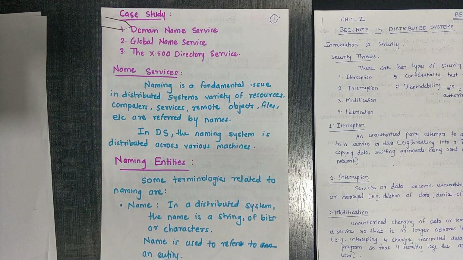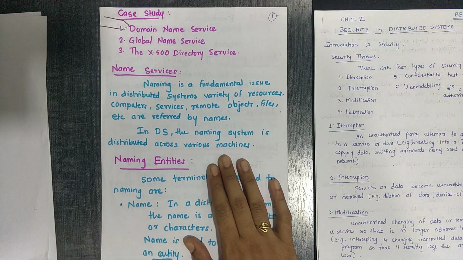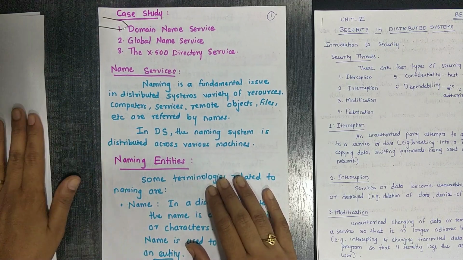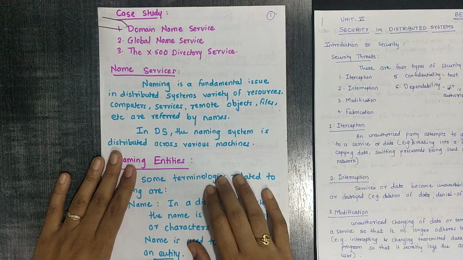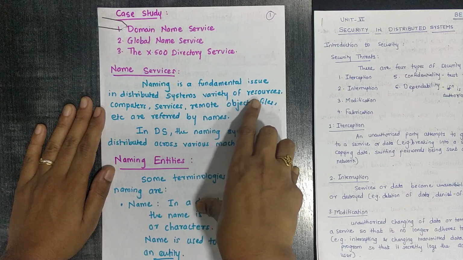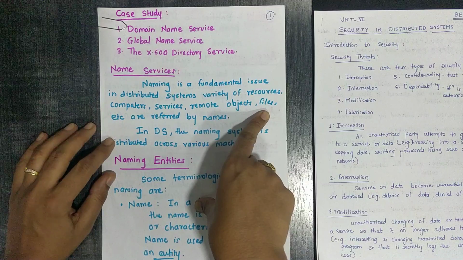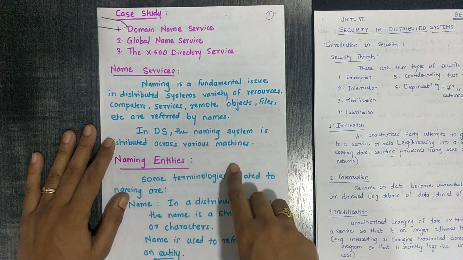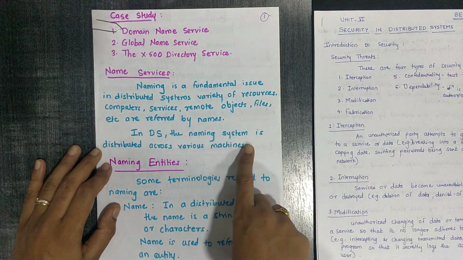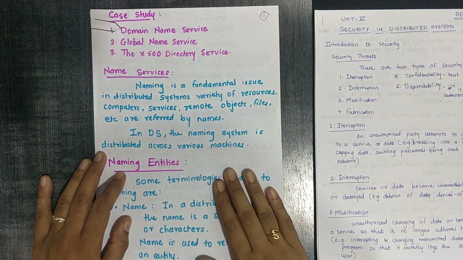So what are naming services? As you know, I think all of you have some idea. If not, then watch this video carefully so you will get the concept of naming service. Naming is a fundamental issue in distributed systems. A variety of resources, computers, services, remote objects and files are referred to by names because each and every resource has a name. In a distributed system, the naming system is distributed across various machines, because it is a distributed system, right?